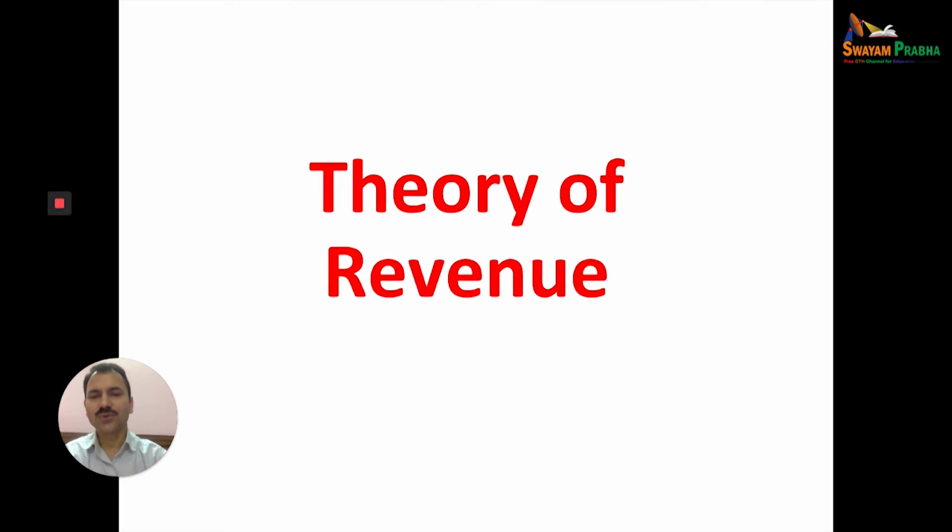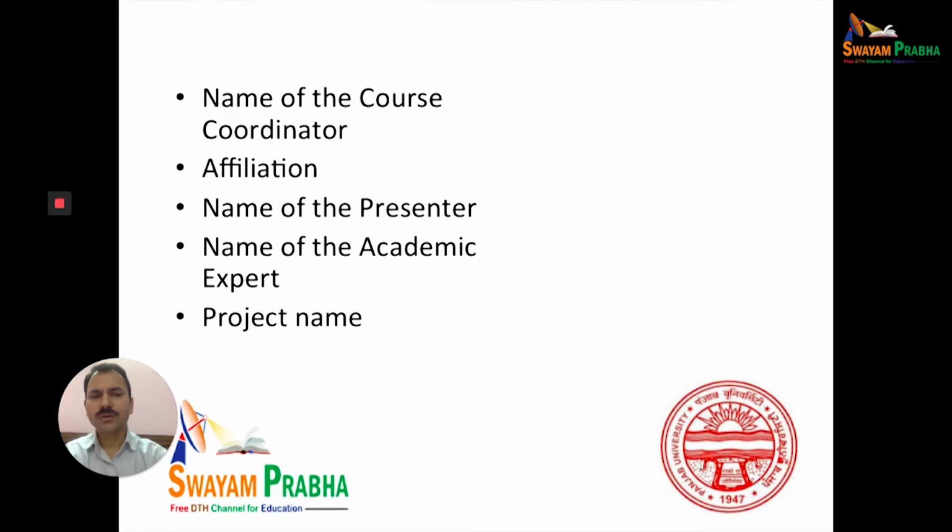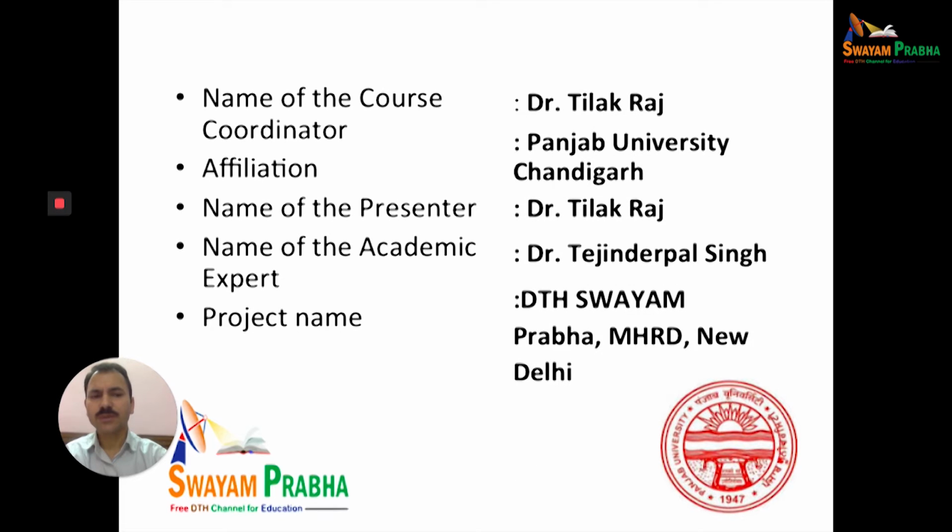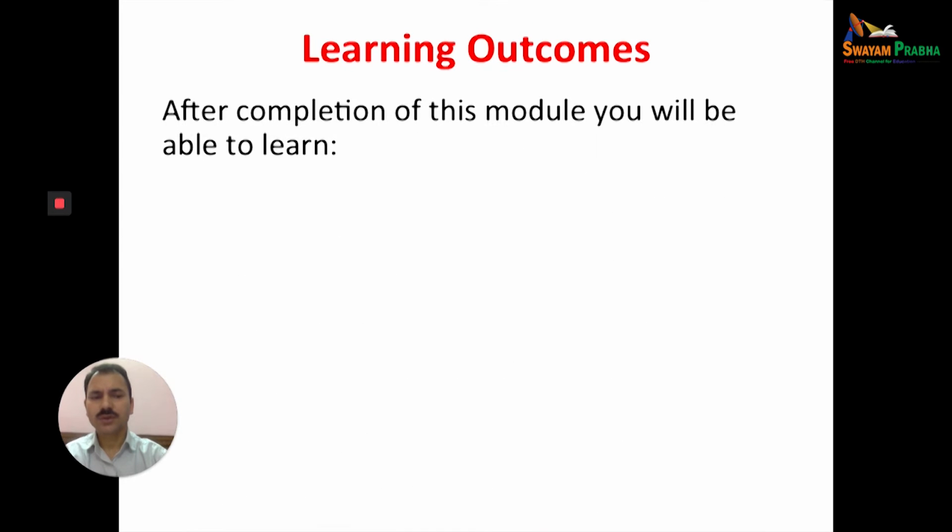Welcome everyone. Today I will discuss with you the theory of revenue, and this is the eighth module of this lecture series. Revenue refers to the income obtained by the firm through the sale of goods. The amount of money that a producer receives in exchange for the sale pursued is known as revenue.